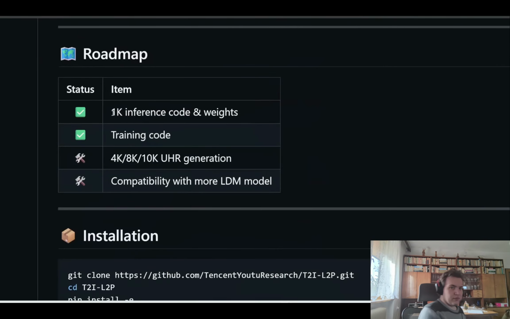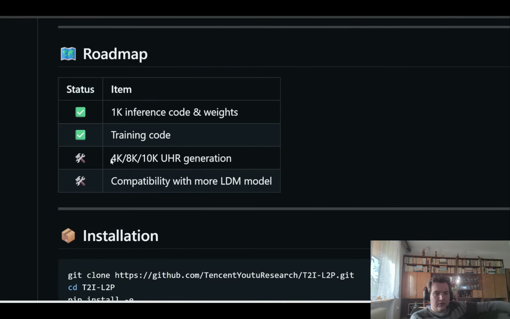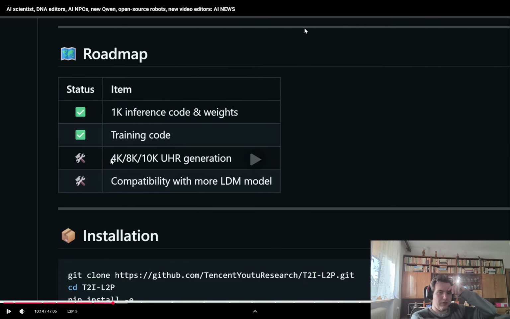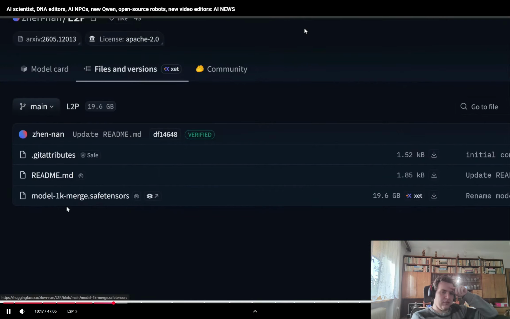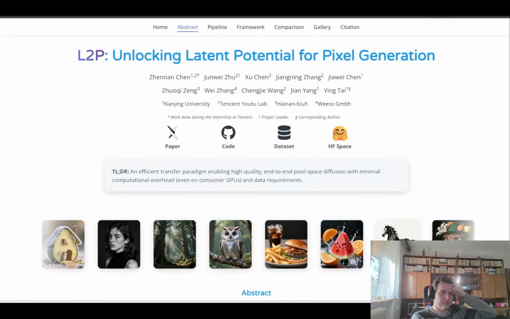Note that currently they've only released the model that can generate 1K resolution images. The model that can do 4K, 8K and even 10K ultra high resolution generation is still pending. Note that this 1K model is currently around 20 gigabytes in size, so you'll need a mid to high-end GPU to run this. If you're interested in reading further, I'll link to this main page in the description below.